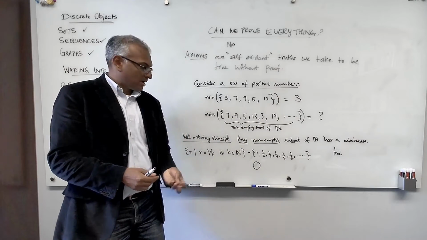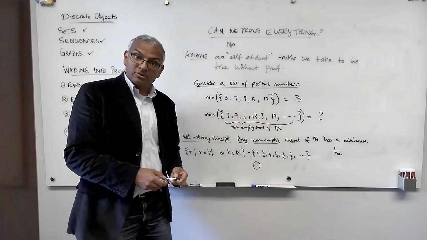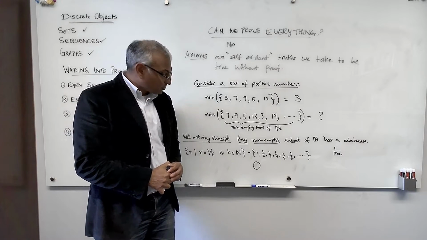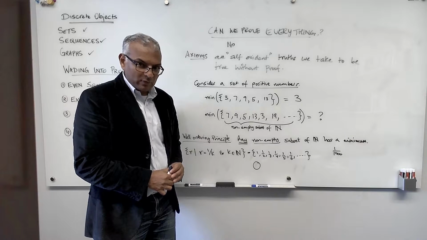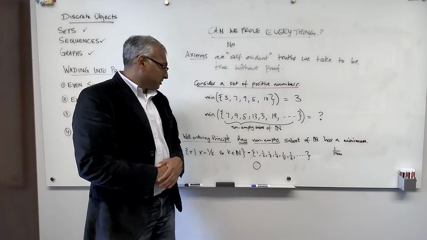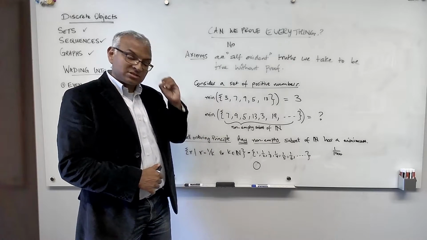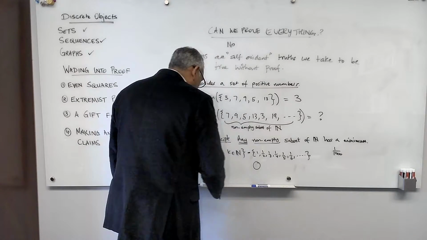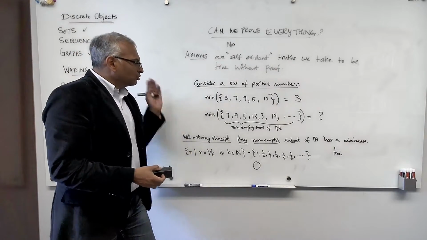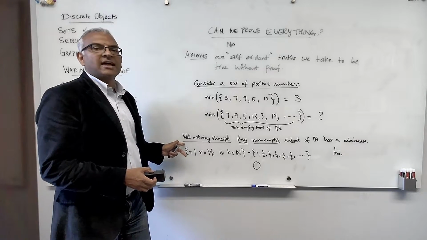And now that I've presented it to you, think about it and see how non-trivial this property is. You might even try to think, can I prove this property? And it turns out, no, we cannot prove it. We have to assume this property. It's called the well-ordering principle. Now I want to show you a more sophisticated proof, one that uses an axiom, in particular this axiom.